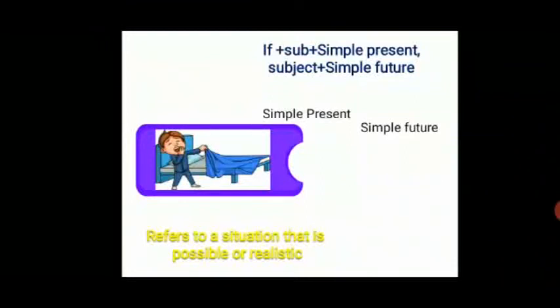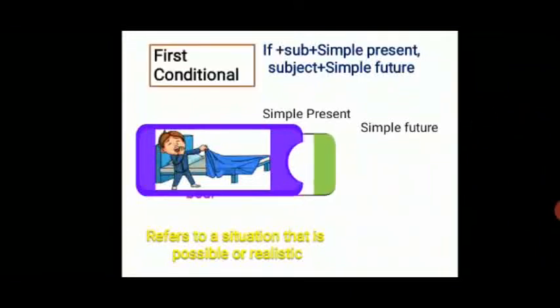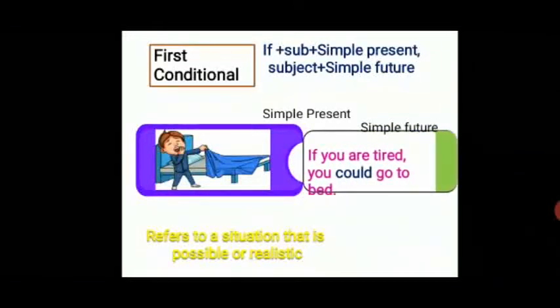Now, as we are clear with our zero conditional statements, which are used for general truths, we would talk about the first conditional. This first conditional statement has a structure: if plus subject plus verb in the simple present. This is what is in the if clause, and in the main clause, subject plus verb in the simple future. Remember this, children.